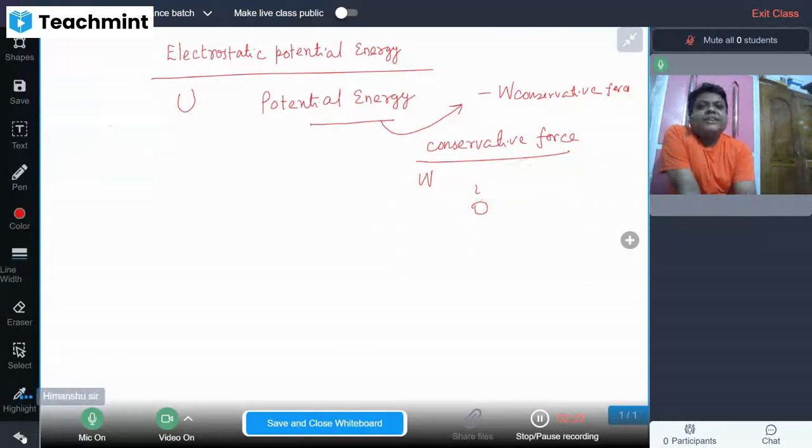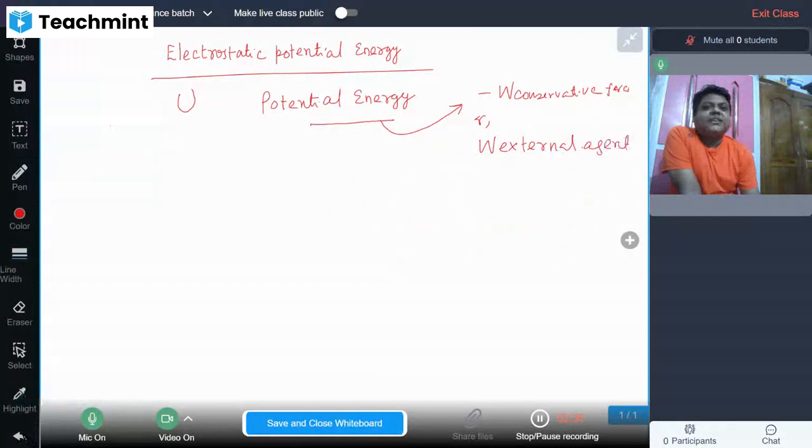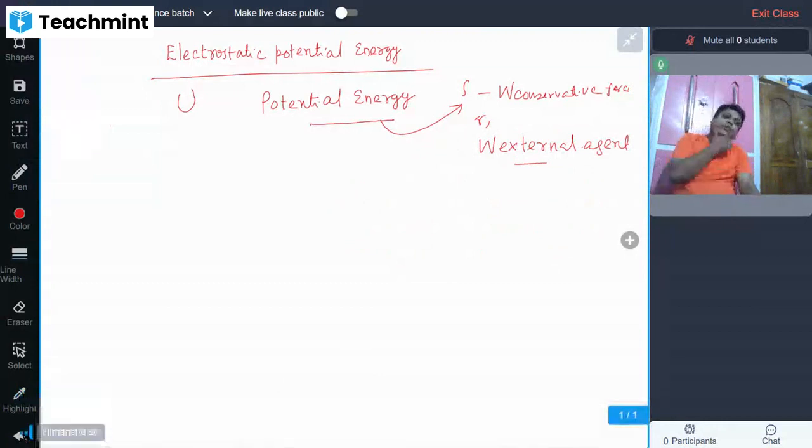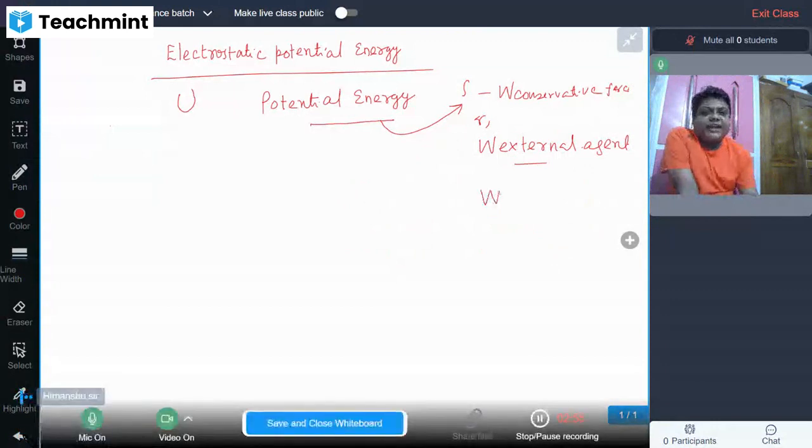So potential energy is the negative work done by the conservative force, or it is the positive work done by the external agent. Which external agent? The external agent means some resource, some battery may be involved, or we are involved. That can be well understood if we use the work energy theorem.